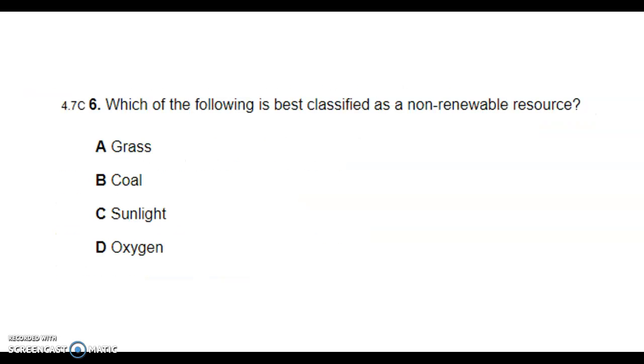Question 6. Which of the following is best classified as a non-renewable resource? A, grass. B, coal. C, sunlight. D, oxygen.